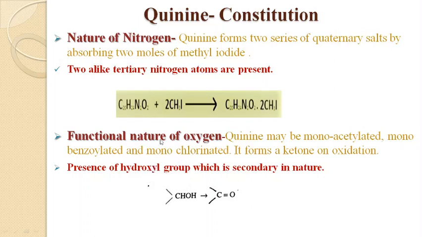But the next point is, what is the nature of this hydroxyl group, whether it is primary, secondary or tertiary. It is given by this reaction. Quinine on oxidation converts into a ketone, which is quininone. This shows that a secondary alcoholic group is present, as we already know that a secondary hydroxyl group on oxidation converts into a ketone. So quinine forming quininone reveals the presence of a secondary alcoholic group.